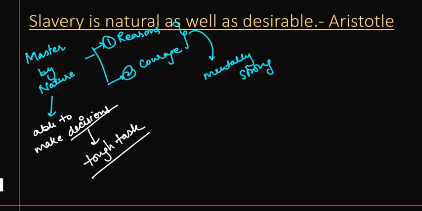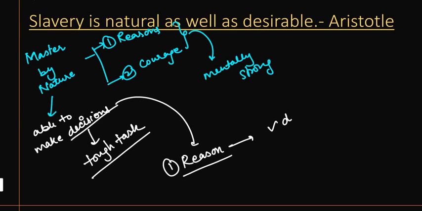So when you make a decision for others, there may be two things. The other person may like your decision, or may not like your decision. First of all, in order to make a decision, the first thing you require is reason. When you have reason, only then can you take a right decision, right?